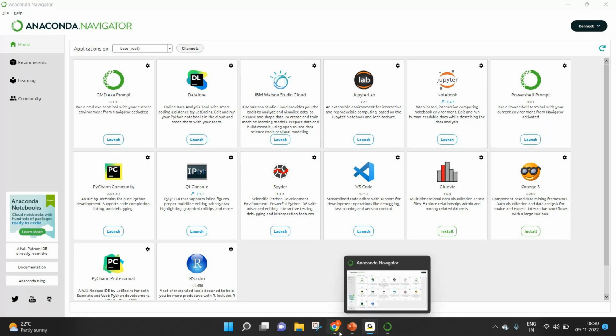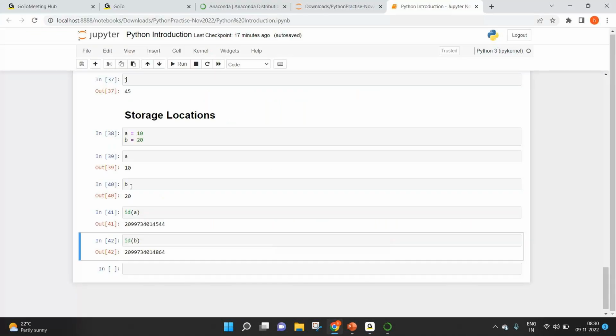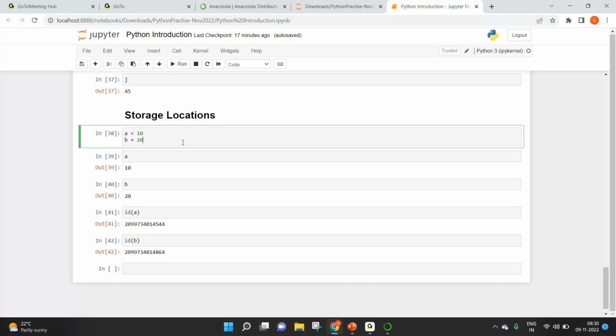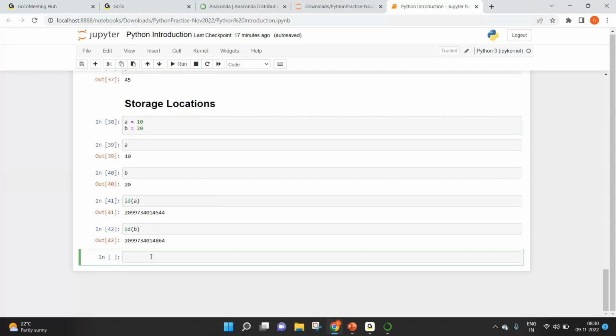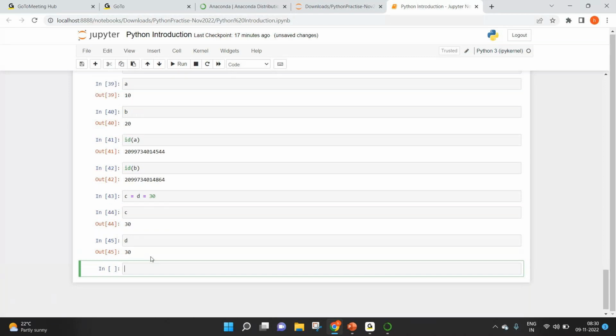So now I was talking about the storage locations. Have a look, these storage locations are different because their values are different. But one interesting thing is if you have the same values, then they will have the same storage locations also. Let's say c equal to d equal to 30. The value of c is 30, d is also 30.